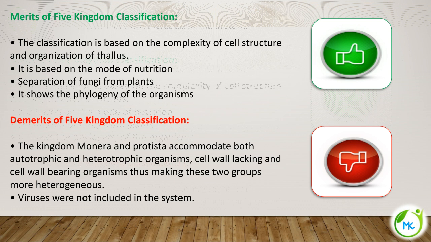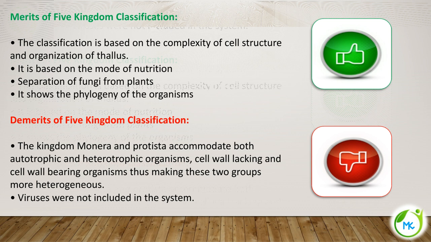And cell wall lacking and cell wall bearing organisms are placed together, thus making these two groups more heterogeneous. As we already discussed, certain organisms are known to have a cell wall. In Protista also, some have a cell wall made up of cellulose, and in some the cell wall is absent.